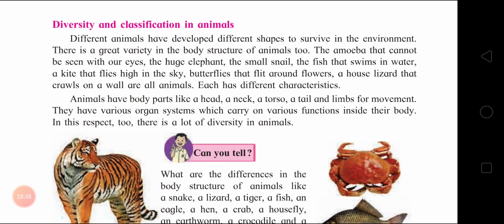Each has different characteristics. Animals have body parts like a head, a neck, a torso, a tail, and limbs for movement. They have various organ systems which carry on various functions inside their body. In this respect too, there is a lot of diversity in animals. Got it, children?